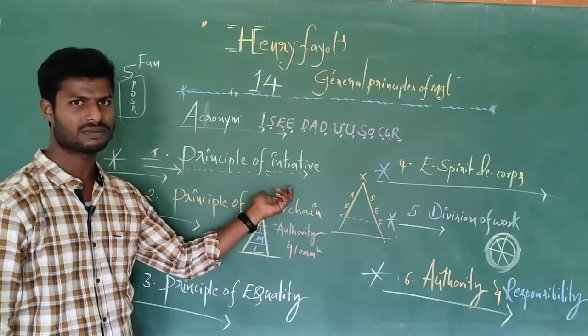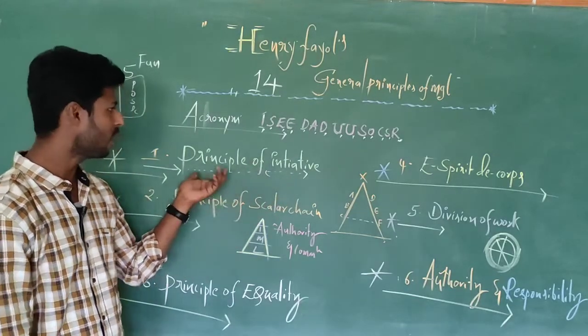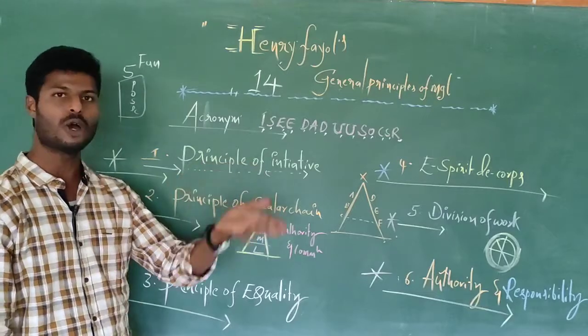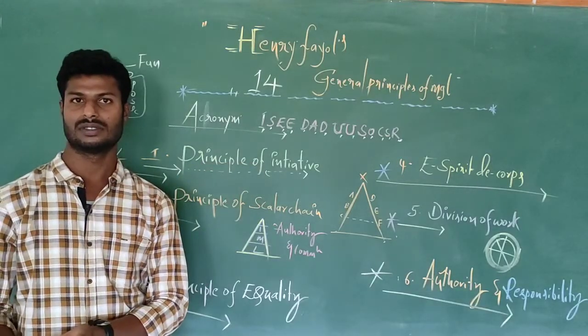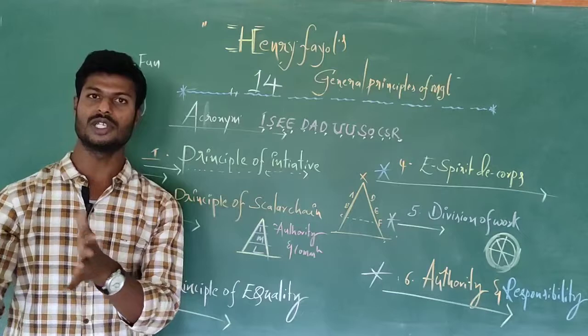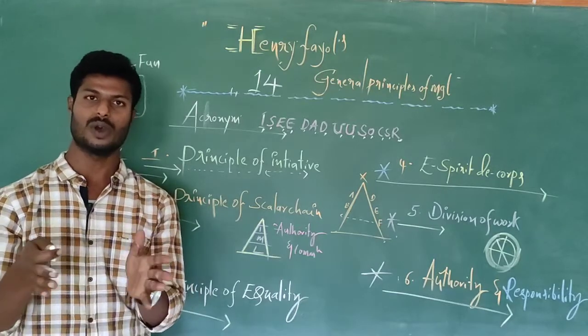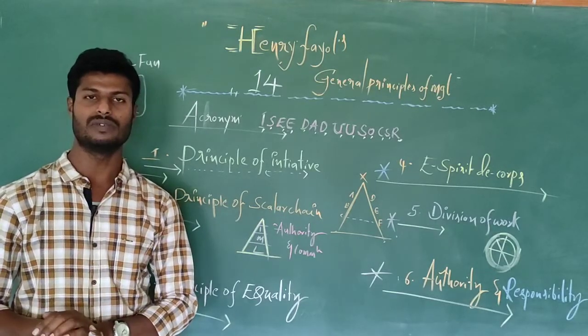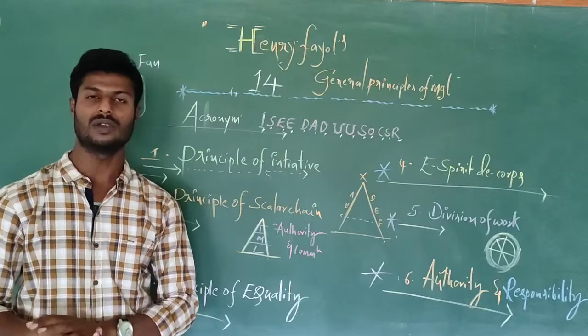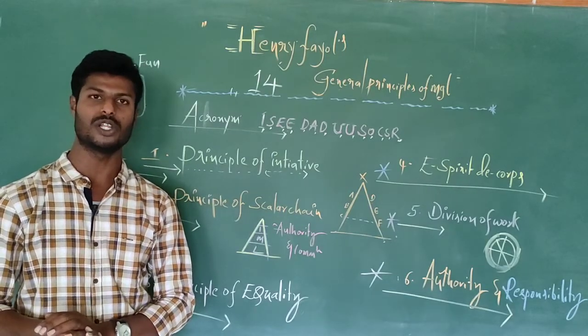What is the reason behind the implementation of the principle of initiative? To avoid continuous guidelines, to avoid regularly motivating each and every individual in the organization.